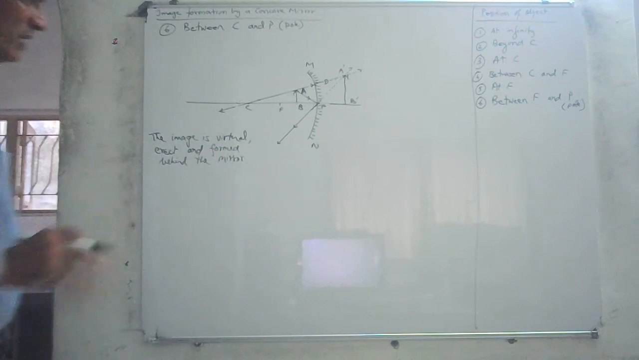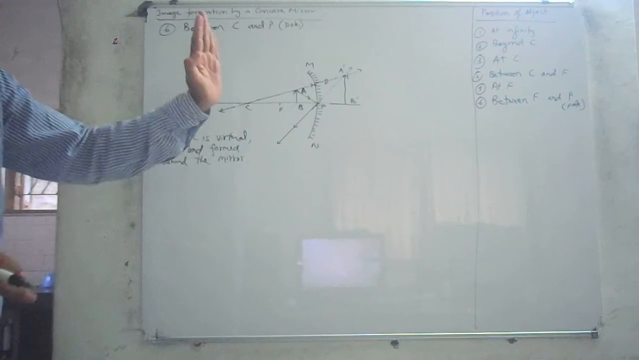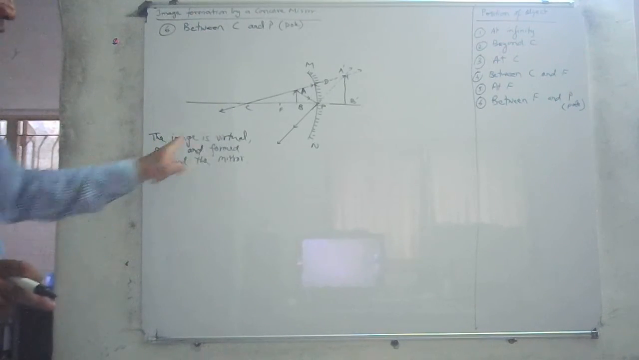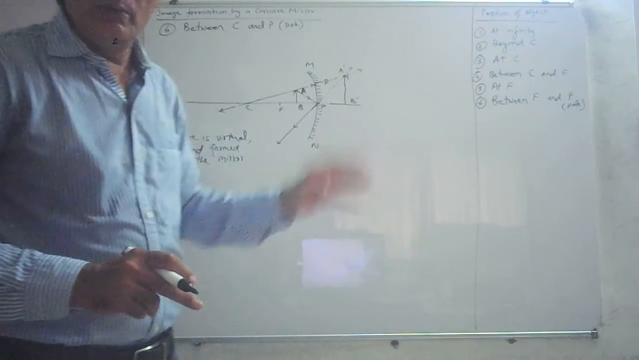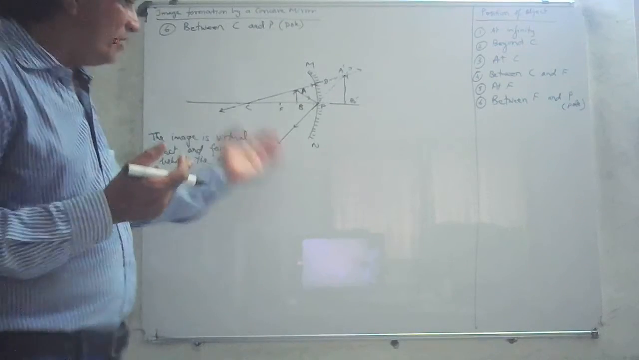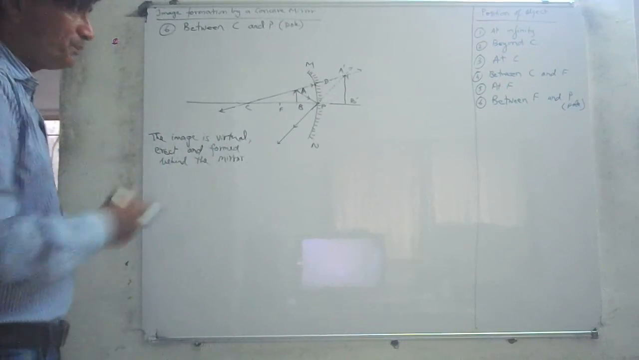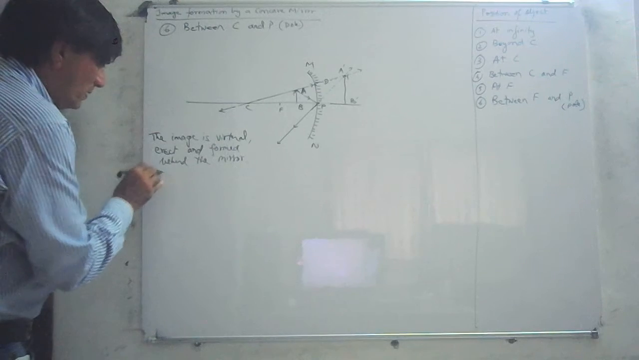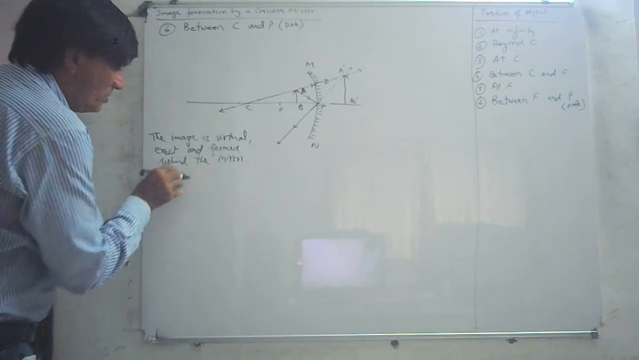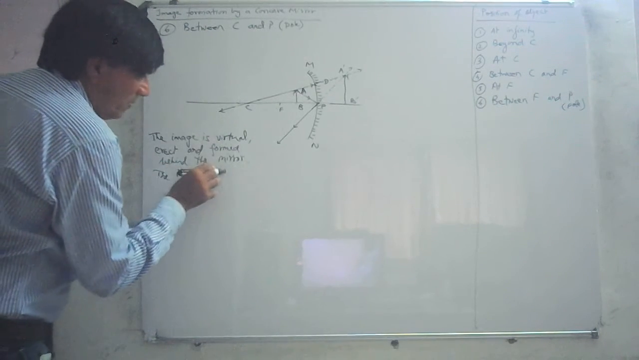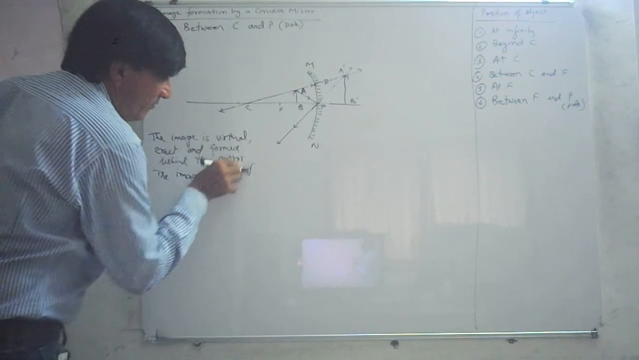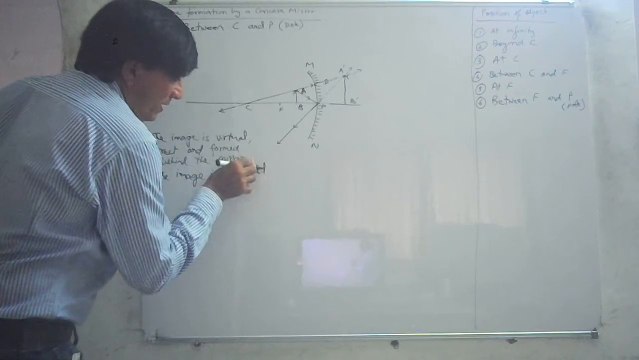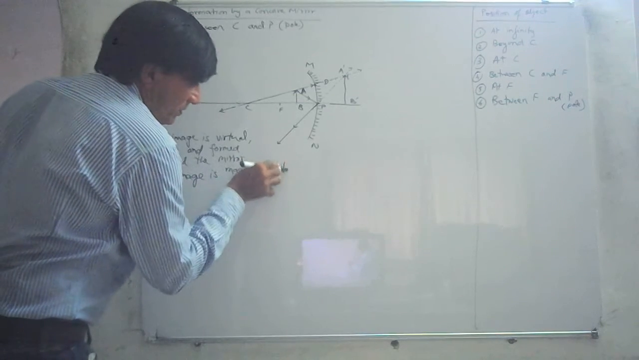Okay, you can see once again, the image is virtual, it is upright, erect. The image is virtual, erect and formed behind the mirror, not in front of the mirror. In all the other 5 cases, the images were real and inverted and they were formed in front of the mirror. This one is formed behind the mirror. Now, it is enlarged. The image is magnified. Magnified means enlarged.